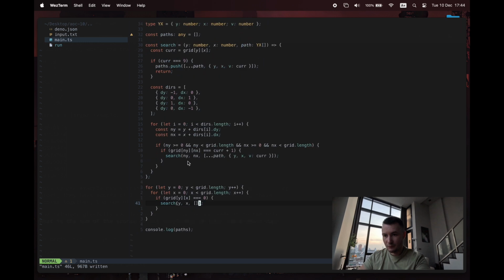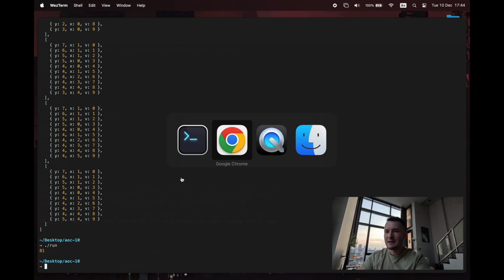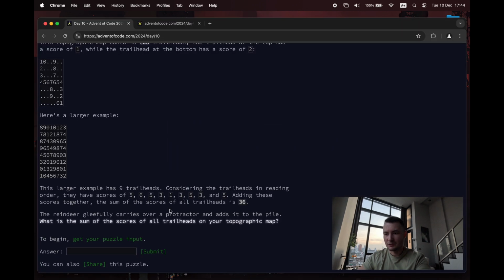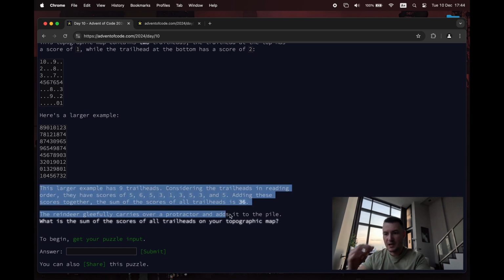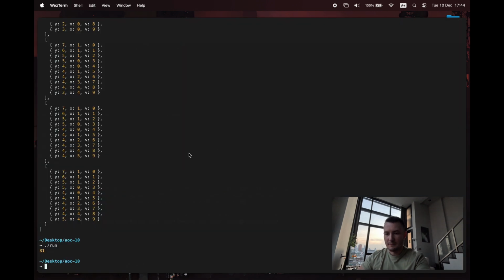That seems to work. How many do we get from there? 1. So in their example, they mention 1, 2, 3, 4, 5, 6, 7, 8, 9. There's 9 paths with a score. Yeah, okay.